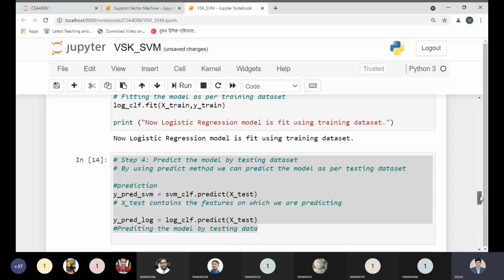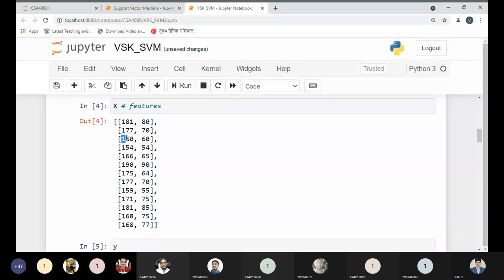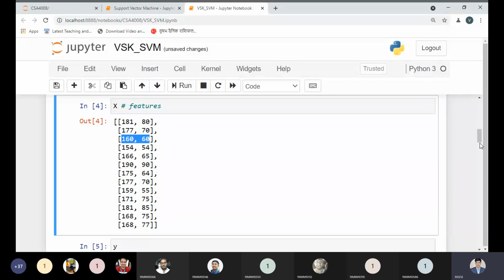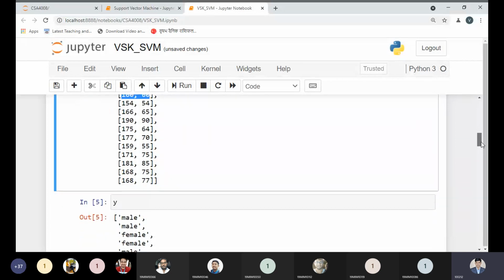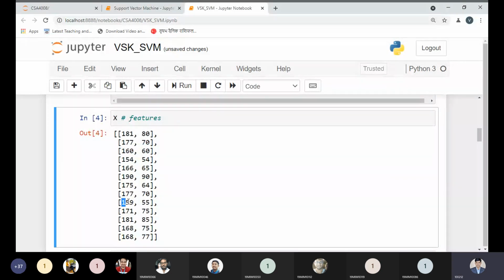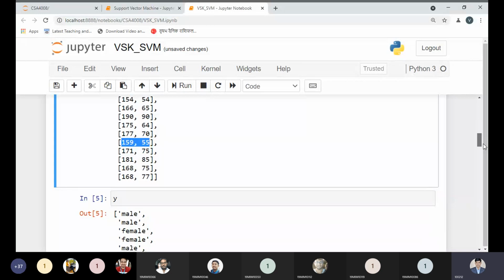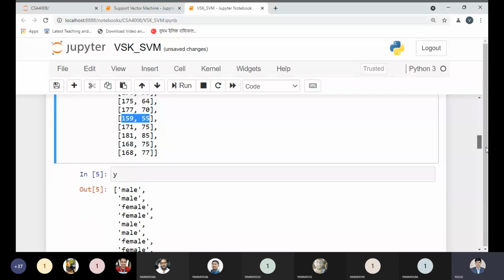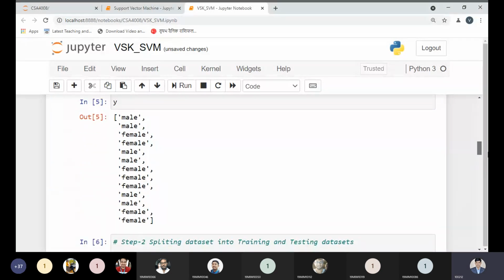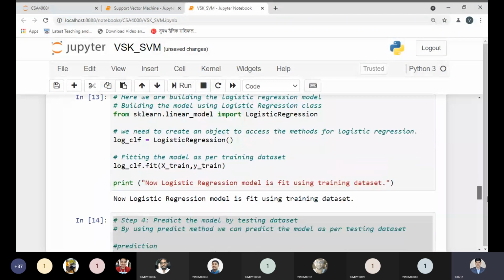Rather than putting in a new value, it is a better idea to put in existing values to check whether it is applicable or not. So I'm choosing 160, 60, and it contains female. And rather than this one, I'm choosing this one randomly from the actual data set: 159, 55. It belongs to the female in the actual data set. So let me predict this value as well.